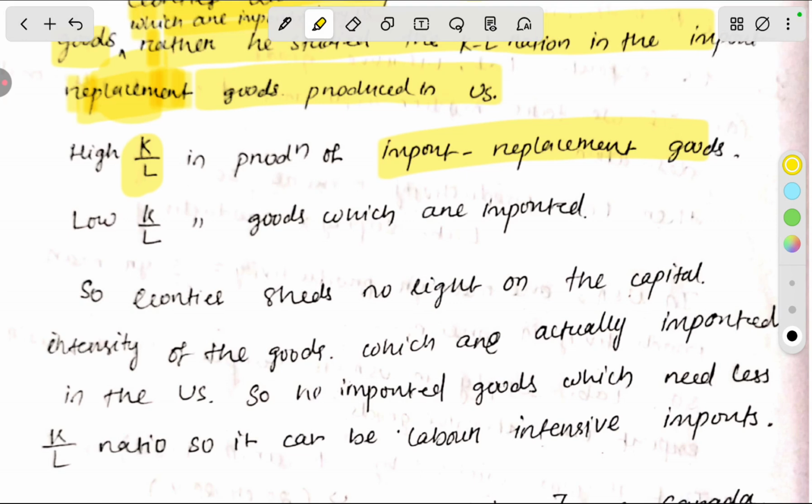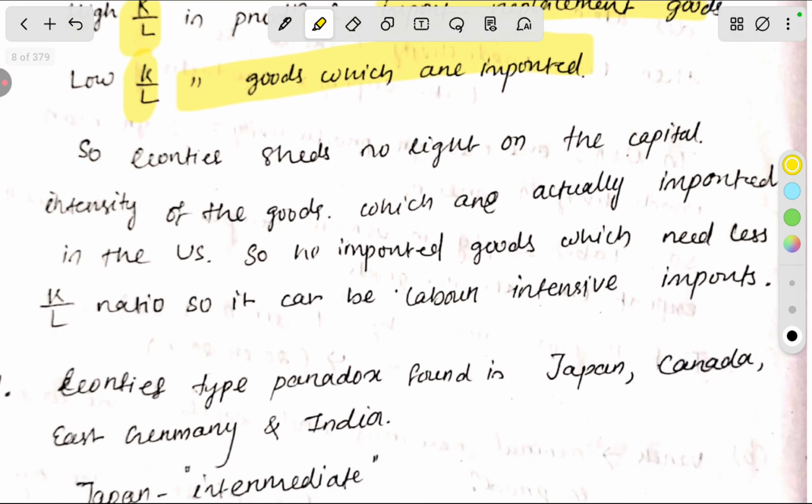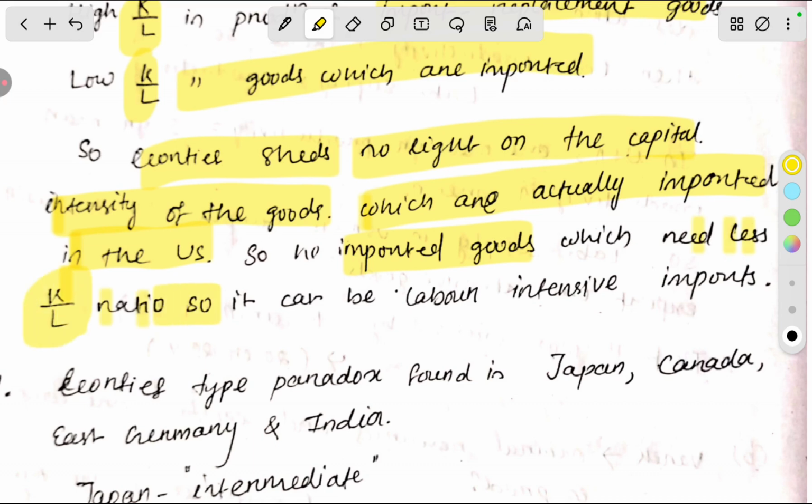I will take an example. In India, a Mahindra car is produced with 5 labor, 10 capital. But in the USA, it needs 15 capital or 6 labor to produce that good. And there is a low capital labor ratio in goods which are imported. So Leontief sheds no light on the capital intensity of the goods which are actually imported into the USA. So the imported goods need a lower capital labor ratio, so it can be labor intensive imports.